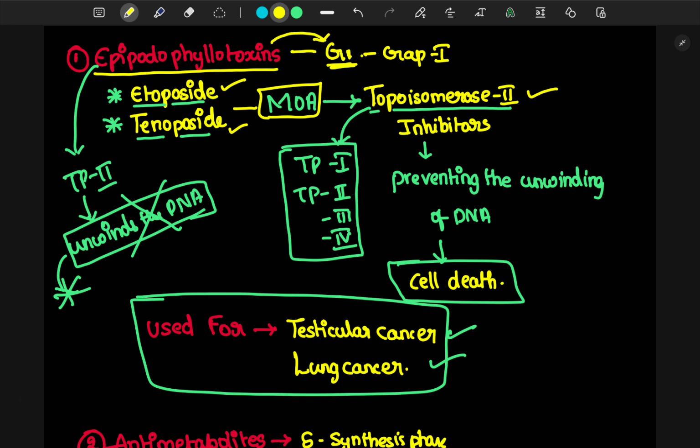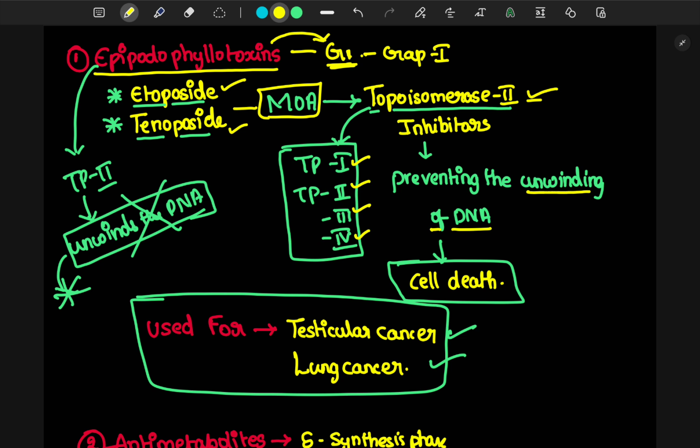Actually, these topoisomerase enzymes are of 4 types. Each has its significant action during the cell cycle. Here the topoisomerase 2 has the property of unwinding the DNA before its replication. For the reading of these codons, the DNA is completely supercoiled and congested in the cell. This supercoiled DNA is not suitable for replication. So the unwinding of DNA takes place by the enzyme topoisomerase 2.